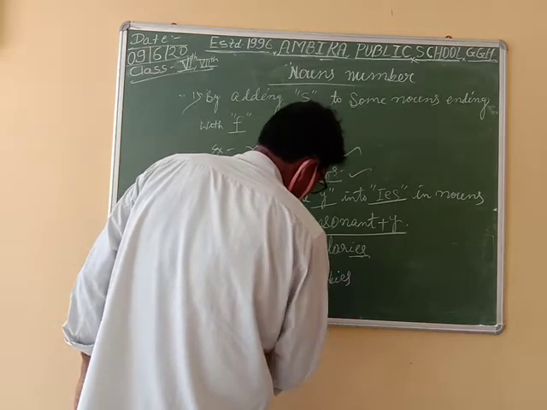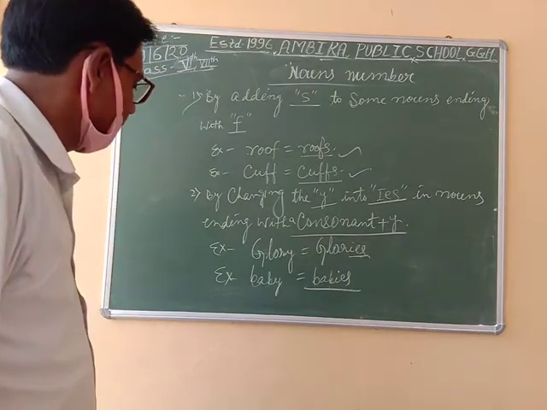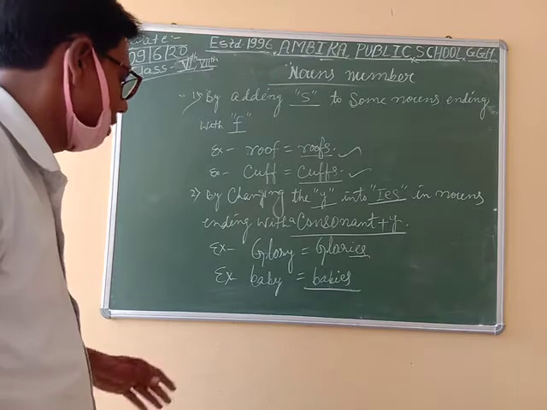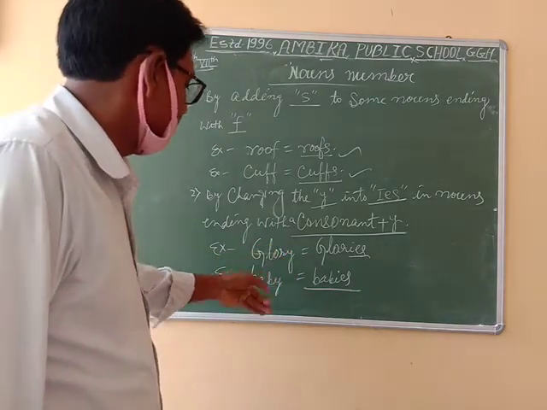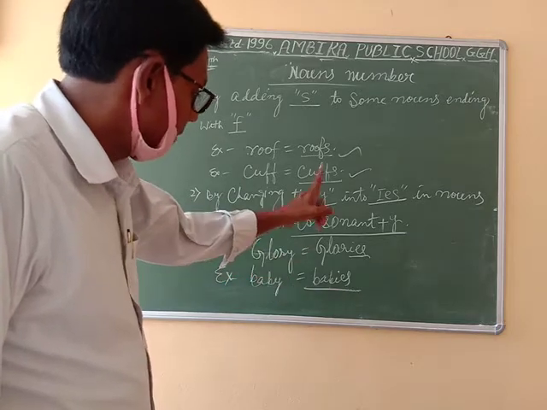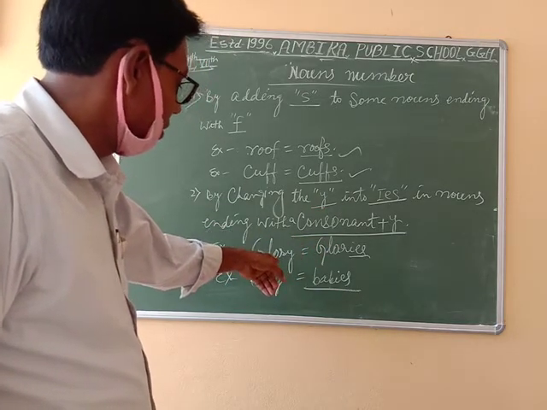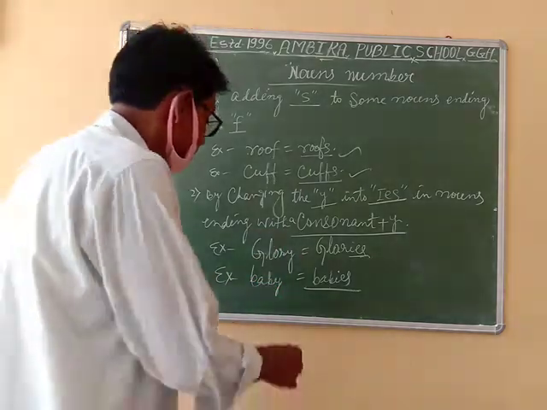I think there is no doubt. To convert into plural form, when the word ends with y, the main thing you have to follow is that a consonant comes before y. This is a consonant. Before y, a consonant is coming.